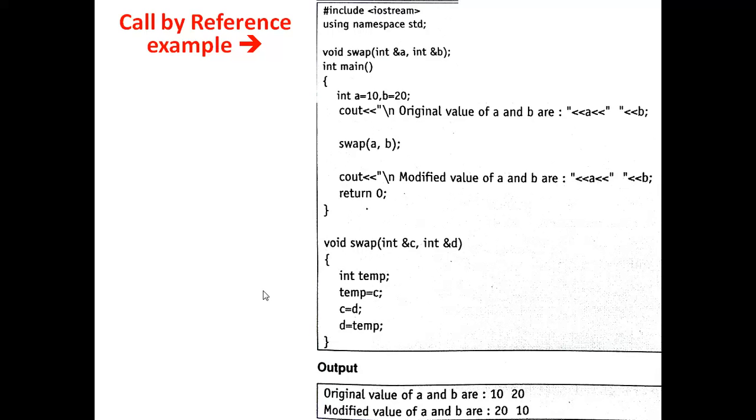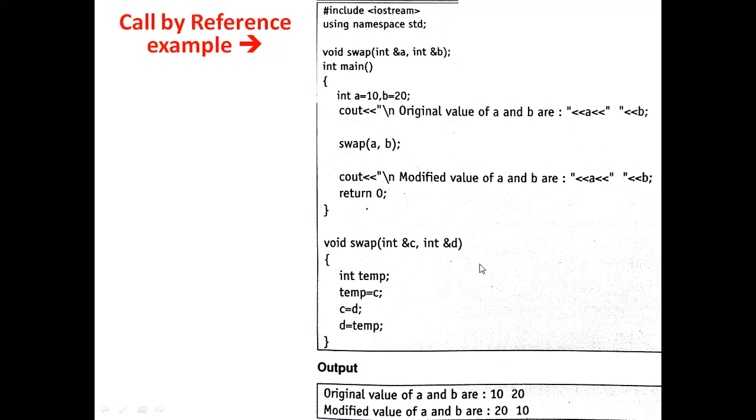Now we'll see the example of call by reference. I've taken the same program, the only change is that here I'm using an ampersand for passing the values. In the swap function also I'm using an ampersand, and this ampersand indicates that we are not passing the value now, we are passing the reference or the address of that variable.